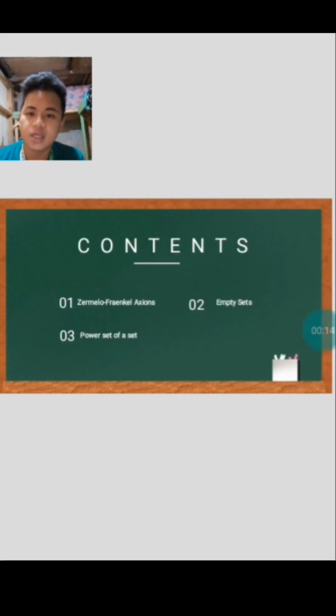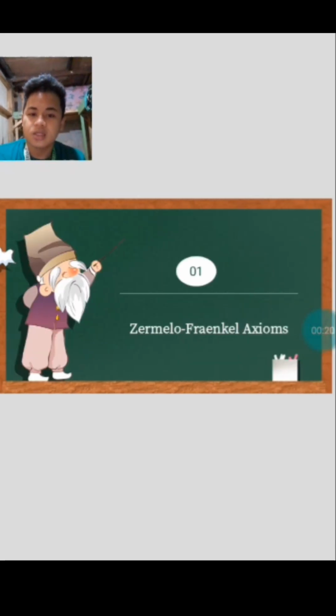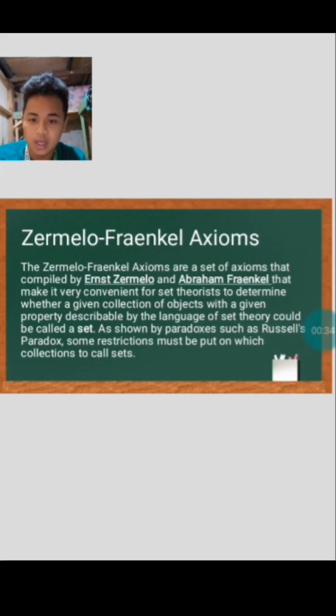So, the content of this study is three: the Zermelo-Fraenkel axioms, the empty sets, and the power set of a set. In 1905, Zermelo began to axiomatize set theory, and in 1908, he published his first axiomatic system consisting of the following seven axioms.